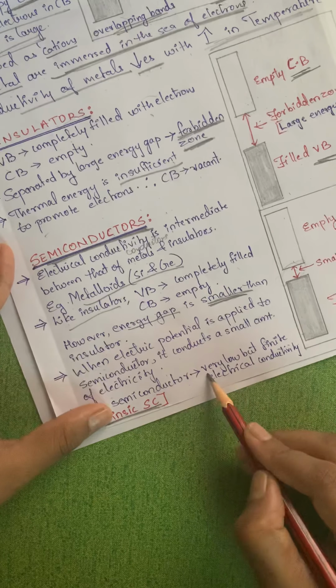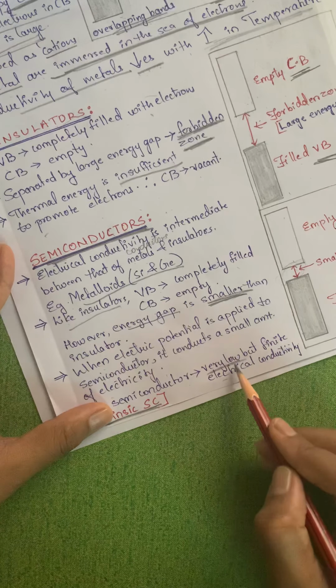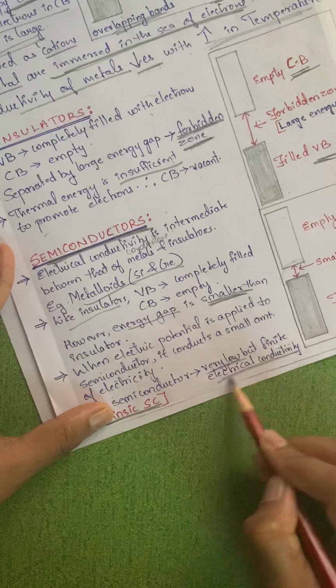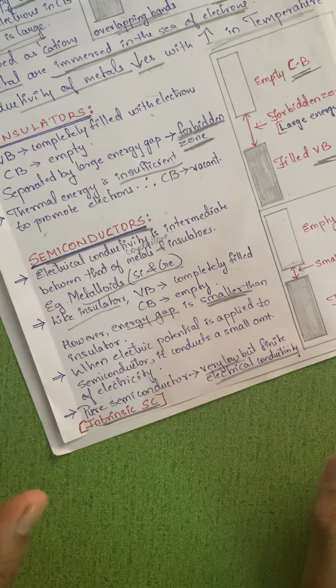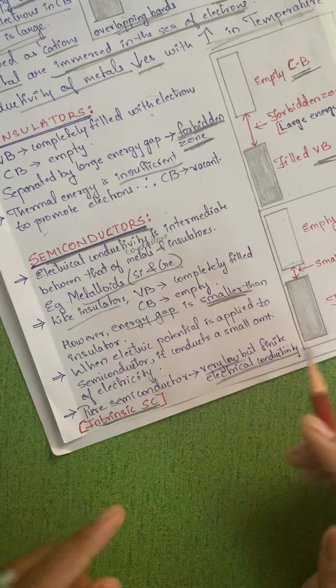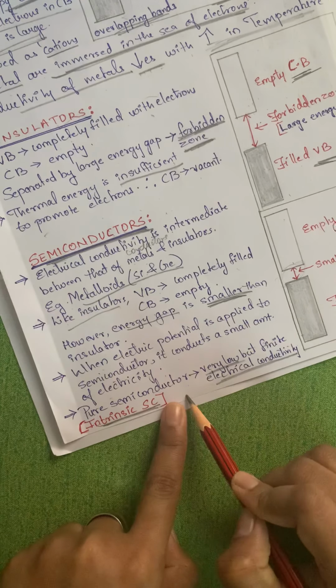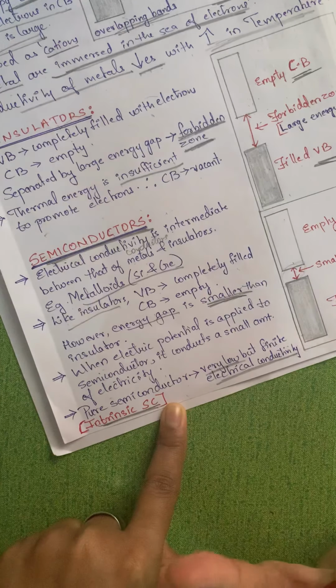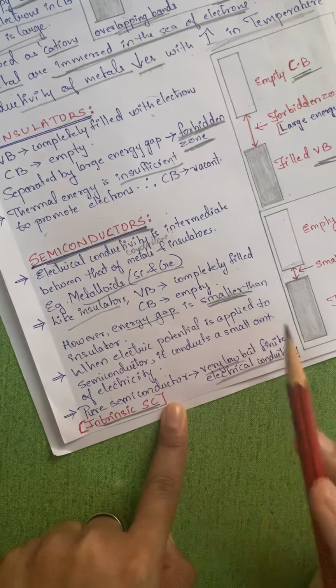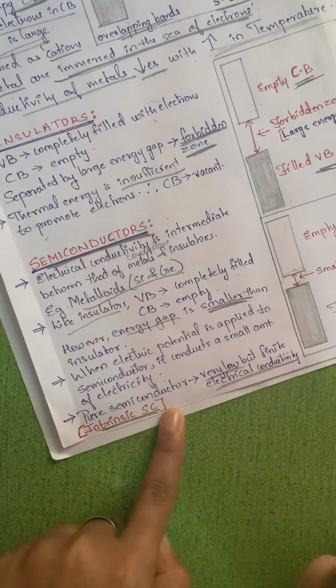The conductivity will be very low, but it has a finite electrical conductivity. That means a particular amount of electricity can be passed in intrinsic semiconductors, but it will be very low. So pure semiconductors are referred to as intrinsic semiconductors.